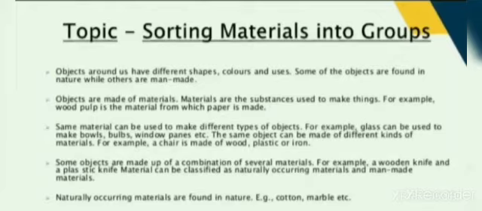The same object can be made of different kinds of materials. For example, a chair is made of wood, plastic or iron also. Some objects are made of a combination of several materials. For example, a wooden knife and a glass stick knife. Material can be classified as naturally occurring material and man-made material. Naturally occurring materials are found in nature, for example cotton, marble.